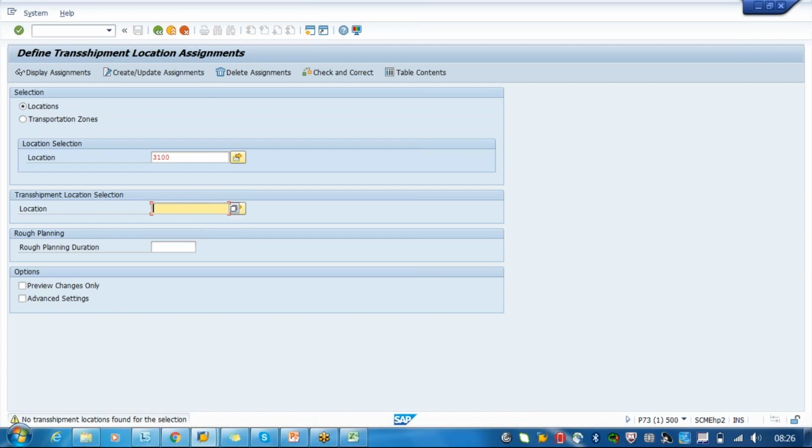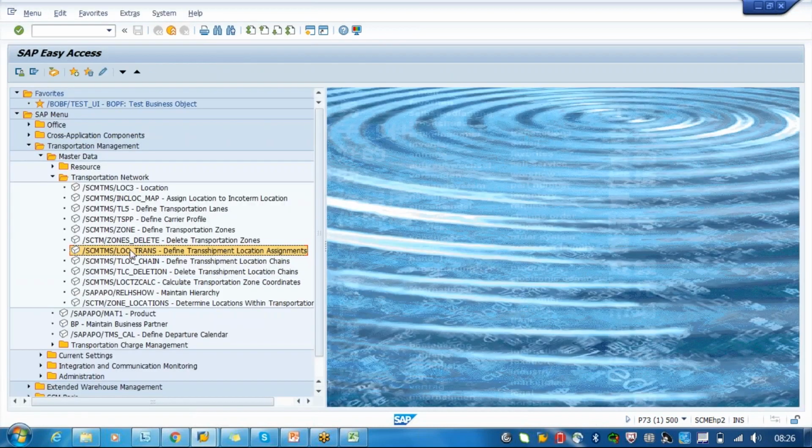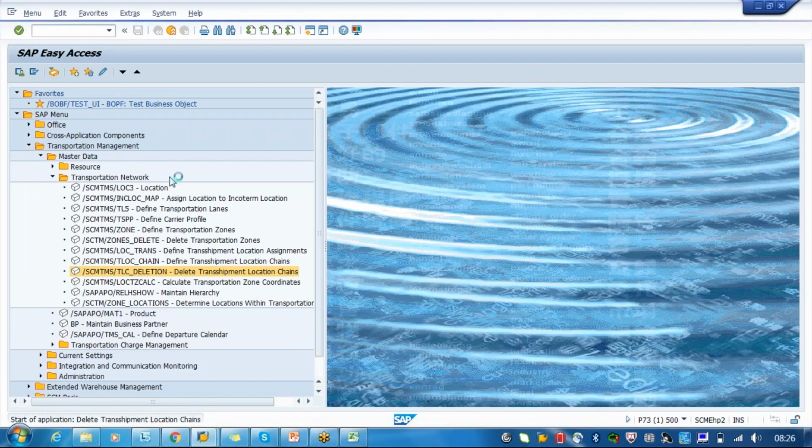Transshipment location we haven't created again. No, this is a place where we have to assign, so there is no place to create it. I think for this we have one more, I think. We'll just see.